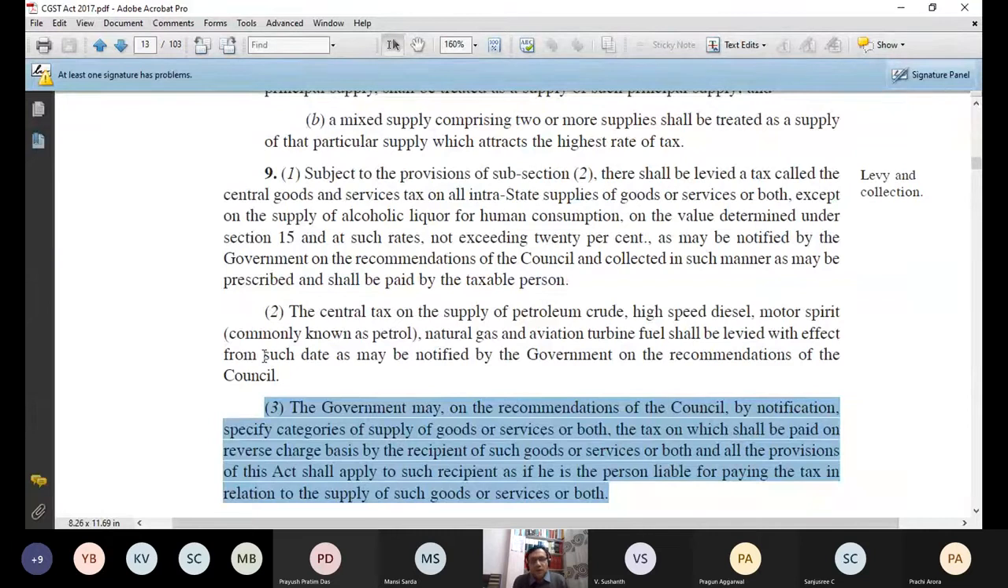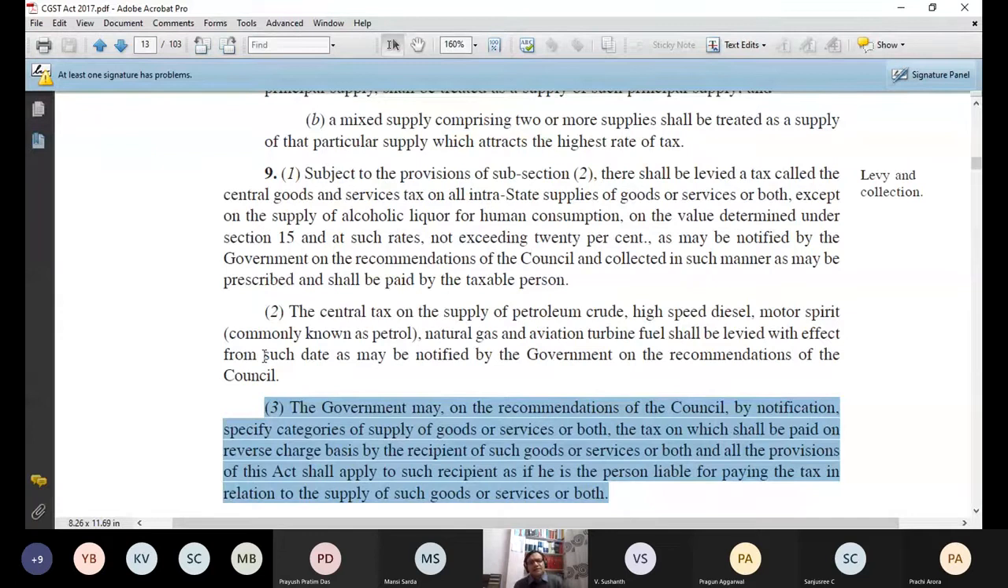And all the provisions, now continue the third line, and all the provisions of this act shall apply to such a recipient as if he is the person liable for paying the tax in relation to the supply of goods and services or both. And this recipient cannot say that I will not pay. Government says no, you are responsible to pay the tax, and if you don't pay the tax on time, then there will be penalty and prosecutions against you as per the provisions of this act. So this is my reverse charge case where recipient himself or herself has to pay the tax, but not on every supply, only in exceptional cases.